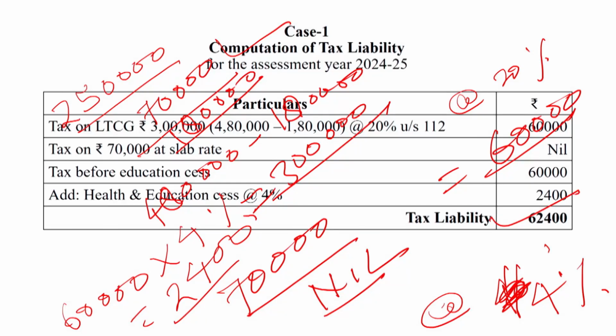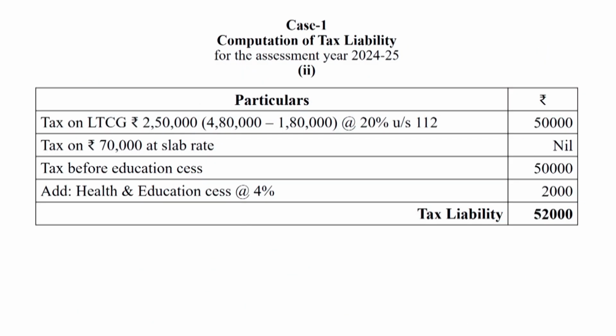62,400 will be called as the amount of tax liability. So dear friends, we hope you got the computation of the tax regarding Mr. A. Dear students, now the computation of tax liability regarding Mrs. A. In the case of Mrs. A, same computation. How the same computation?